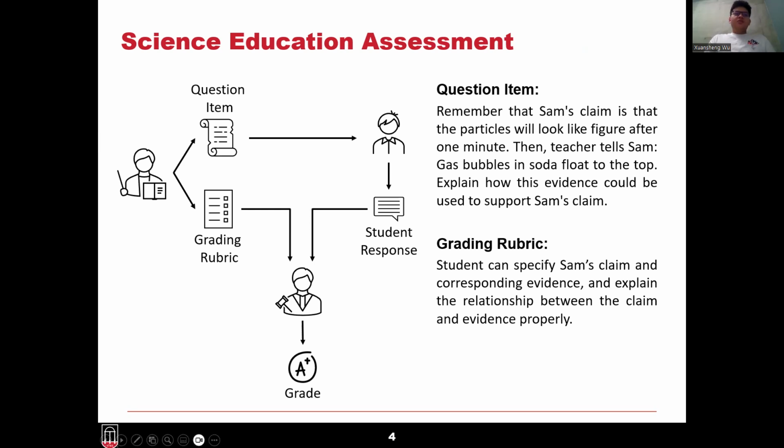Typically, grading rubrics are described in natural language, which can result in varying interpretations among different graders. To achieve fair and reliable grading results, educators must invest significant time in familiarizing themselves with the rubrics and grading the responses.